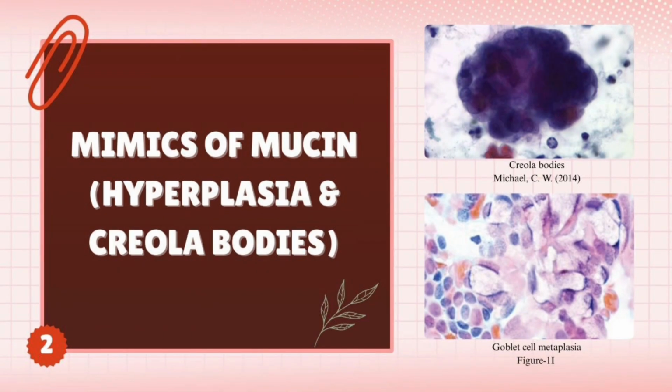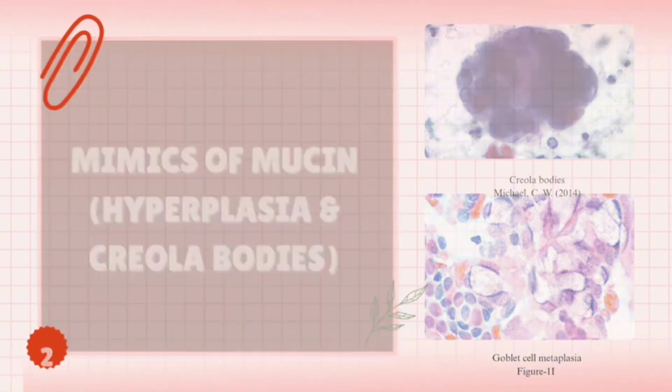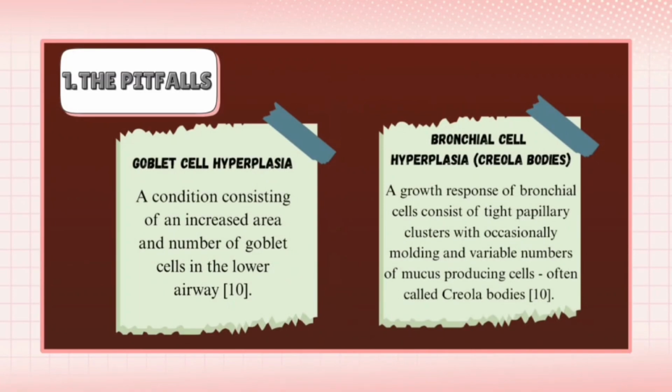Moving on from reactive pneumocyte, I will be discussing the mimics of mucin. So what are the pitfalls? Here we are looking at two major biological traps, which are goblet cell hyperplasia, a condition consisting of an increased area and number of goblet cells in the lower airway. Next, bronchial cell hyperplasia, a growth response of bronchial cells consisting of tight papillary cluster with occasional molding and variable numbers of mucus-producing cells, often called Curschmann... corolla bodies.